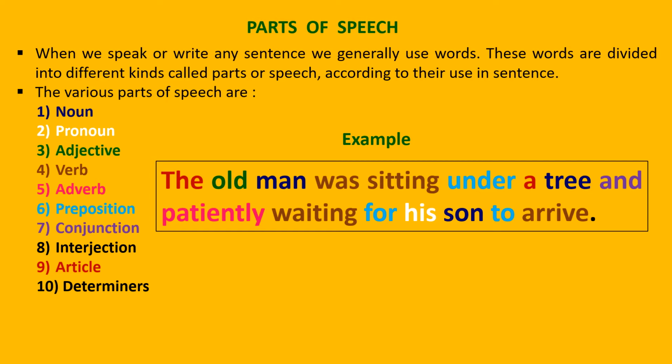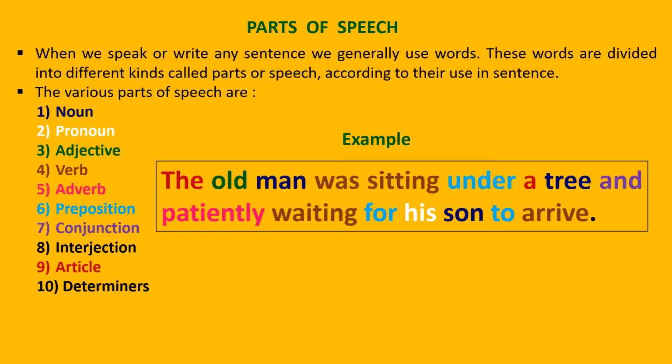You can see this colorful sentence before you. It's a long sentence. The old man was sitting under a tree and patiently waiting for his son to arrive. In this sentence, all the differently colored words are actually the different parts of speech with the same color you are seeing here.